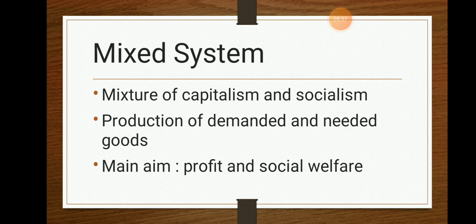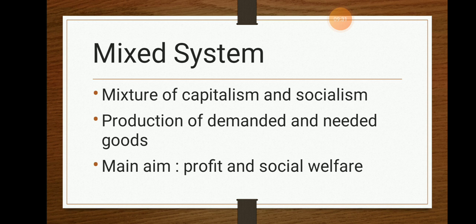It is a mixture of capitalism and socialism. So what happens at this particular point of time? The mixed economy takes all the good things from both economies, that is, from the capitalistic system and from the socialistic system, and the production of goods is made of both the demanded goods and the needed goods. And our current economic system is the mixed economic system.